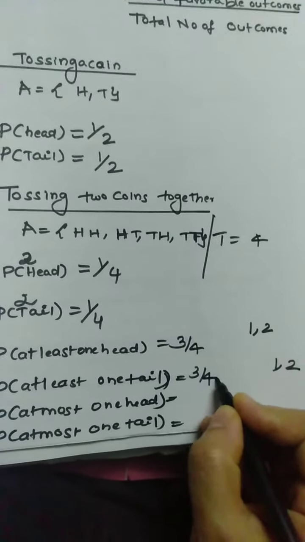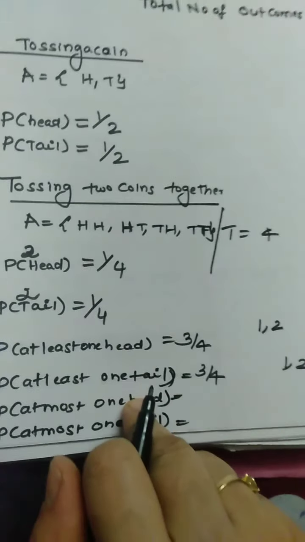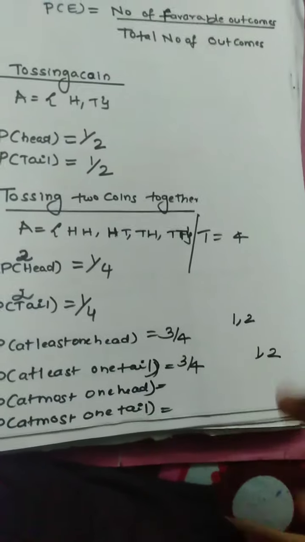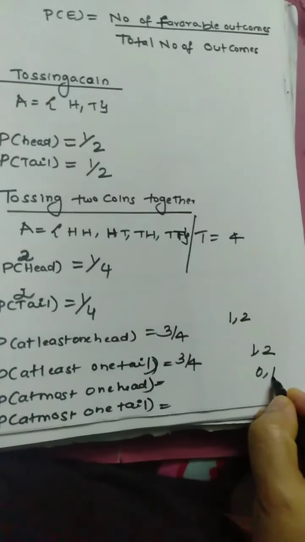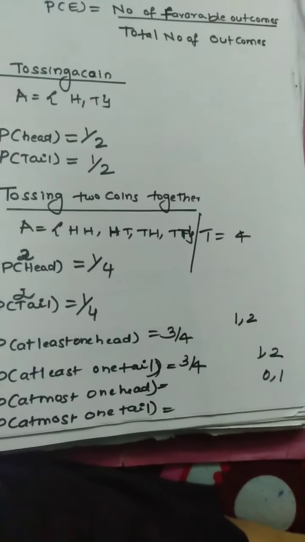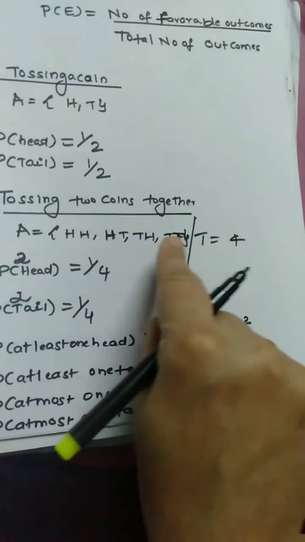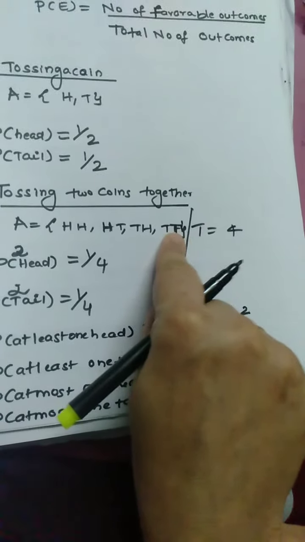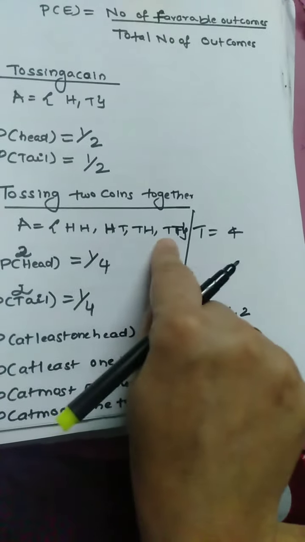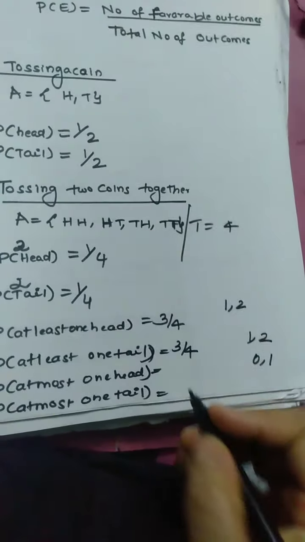Now there may be a question, at most one head. At most one head means at the most one head. You may have 0 head, or you may have one head. At the most, it should not cross 1. Zero head means both are tails, and here you have one head. So total 3 possible outcomes, that is 3 by 4.